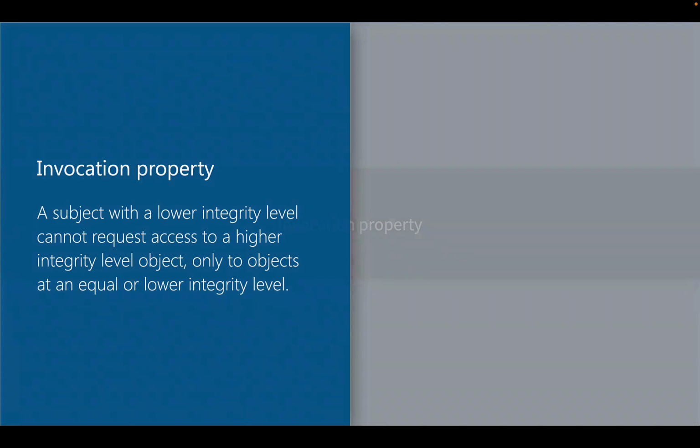The invocation property states that a subject with a lower integrity level cannot request access to a higher integrity level object, only to objects at an equal or lower integrity level. This property is designed to prevent lower integrity processes from affecting the behavior or state of higher integrity processes, thus maintaining the overall integrity of the system.